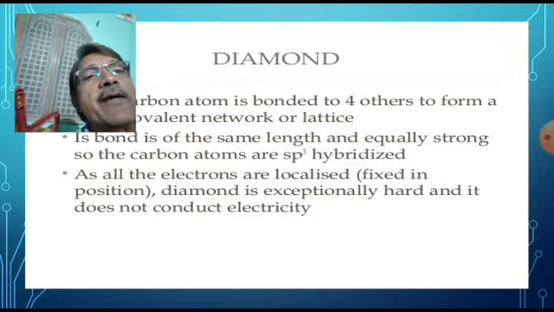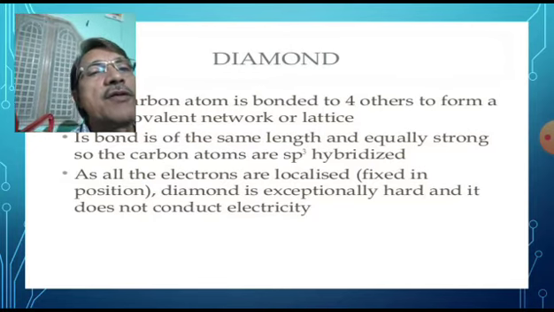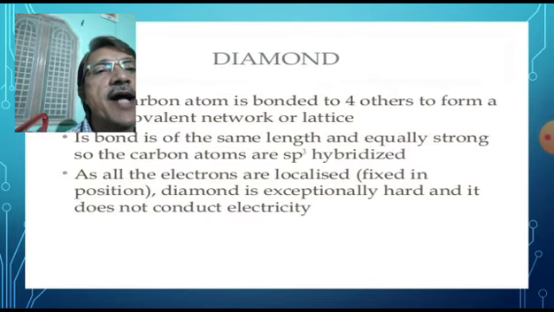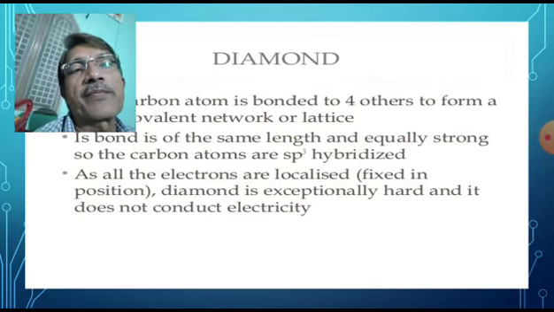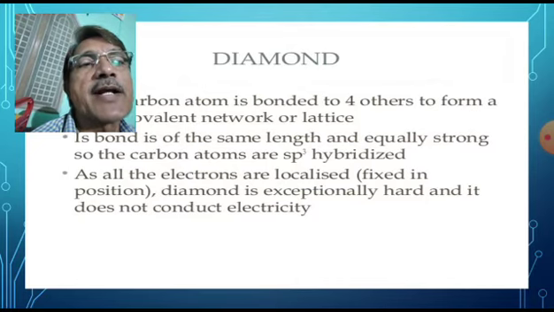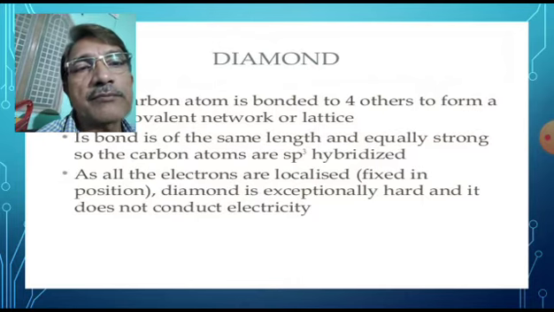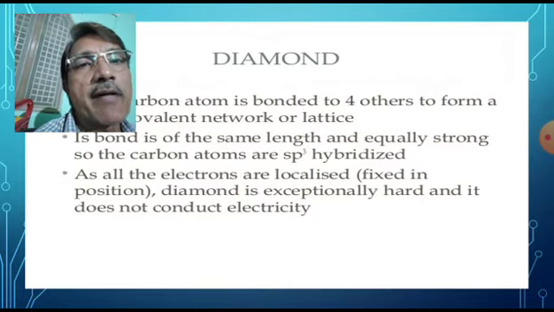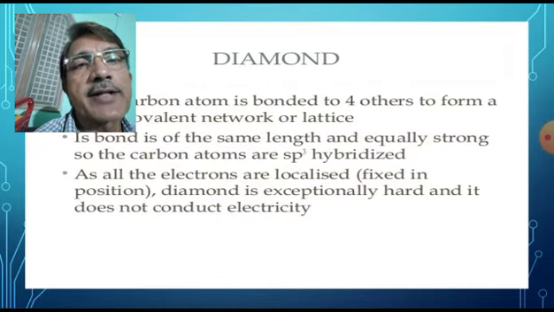In diamond, all the four electrons of each carbon atom are localized, means fixed in position. Diamond is exceptionally hard and it does not conduct electricity.